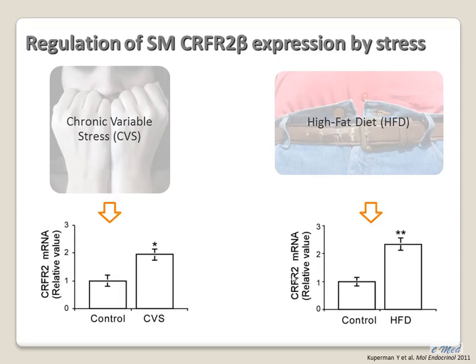Interestingly, you can see that both paradigms induced the expression of CRF2 beta in skeletal muscle. And as we know, chronic stress and obesity are hallmarks of our modern lifestyle and are correlated with insulin resistance, and this could also be due to the upregulation of the R2 beta gene.